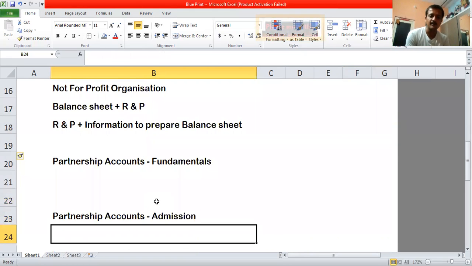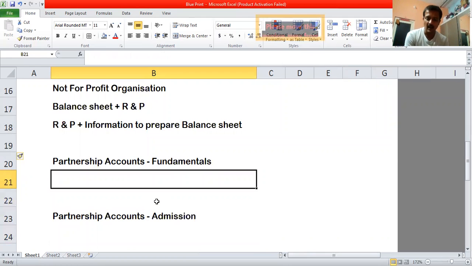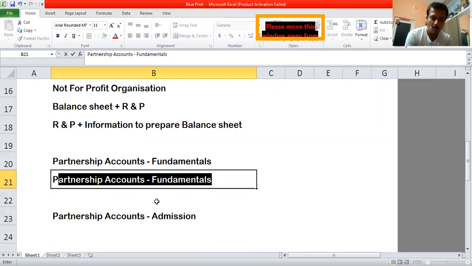Now, when it comes to partnership accounts, in the above blueprint I have shown you that there will be 2 questions of 6 marks from this chapter. So one will be on the profit and loss appropriation account.